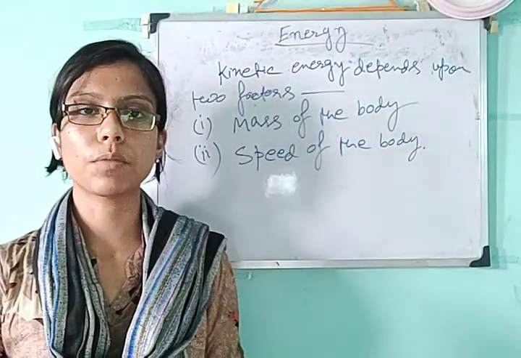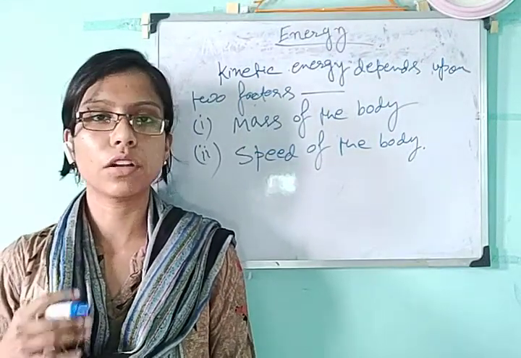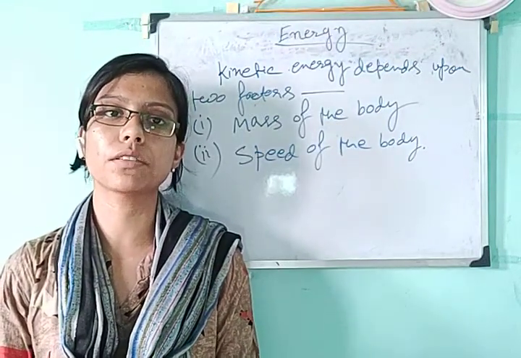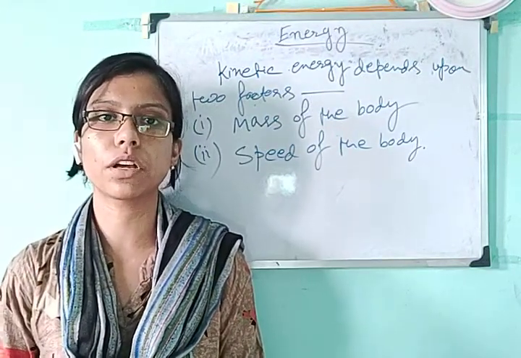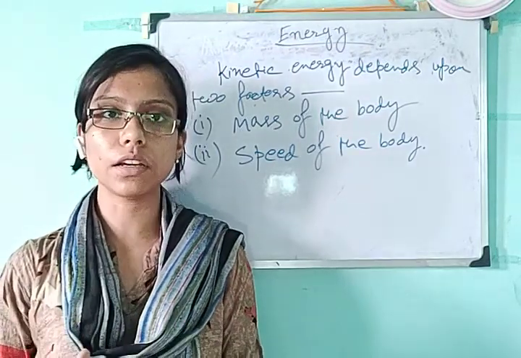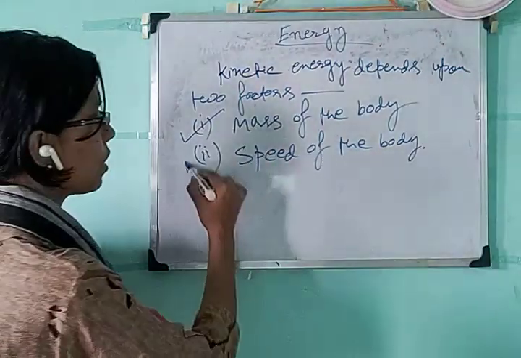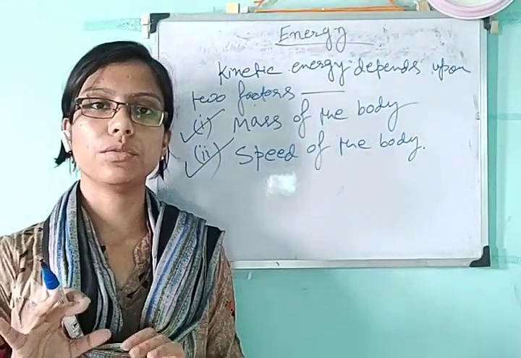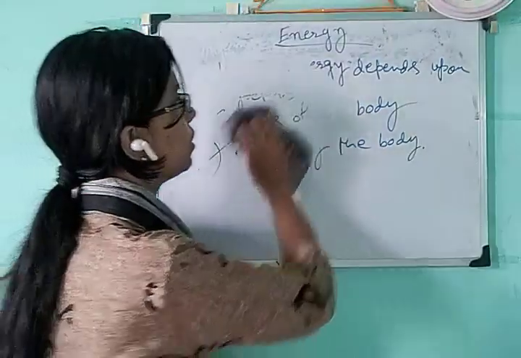Suppose I am standing here and someone is pushing me from the back side. So I will go in the forward direction. How far I go in the forward direction depends upon how much anyone is forcing or pushing me from behind. So it depends upon the force and upon the speed that the body gains due to that push. So there are two terms, the mass of the body and the speed of the body, that it gains due to hitting or due to pressure over it. These are the two terms that kinetic energy depends on.